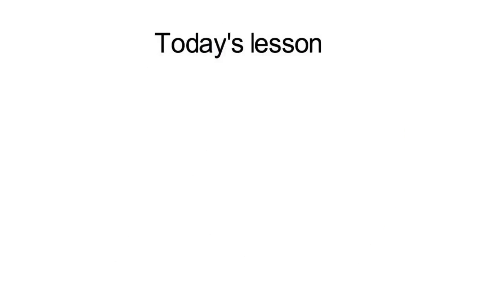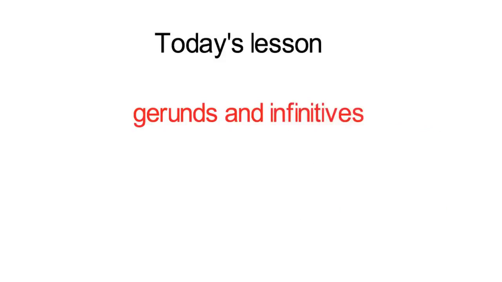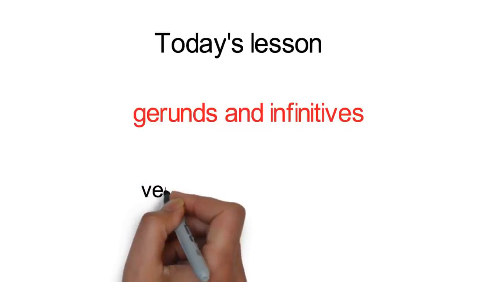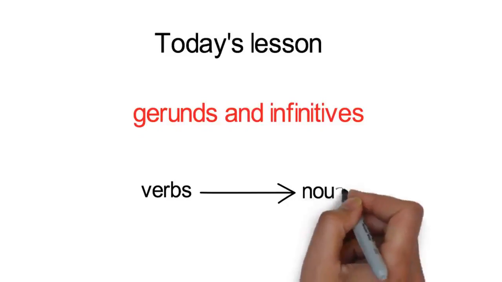Today we are going to discuss gerunds and infinitives. Gerunds and infinitives are very strange. They are words that are normally verbs but can be used as subjects and objects.